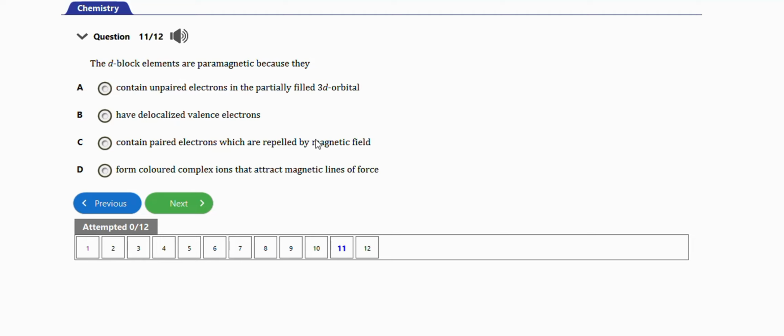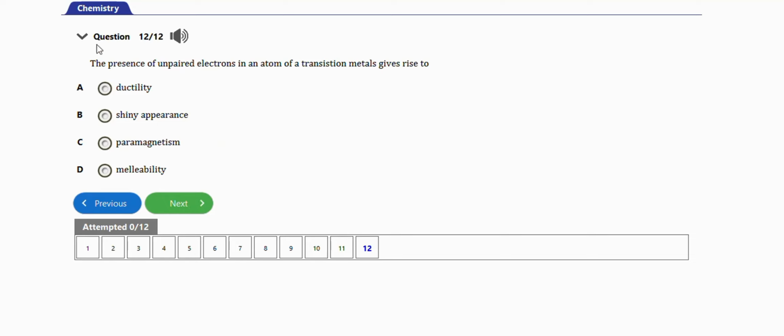Last question before we end this video will be this one. It says the presence of unpaired electrons in an atom of a transition metal gives rise to ductility, shiny appearance, paramagnetism, malleability. The right answer is option C, paramagnetism. So guys, this is basically how you can do problems involving transition elements or metals for your WASSCE chemistry. Practice with 10 to 12 repeated questions for this topic.